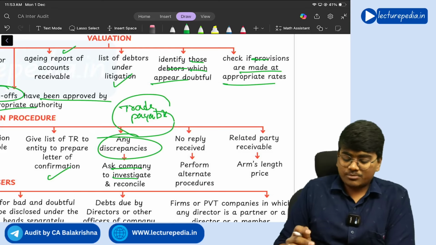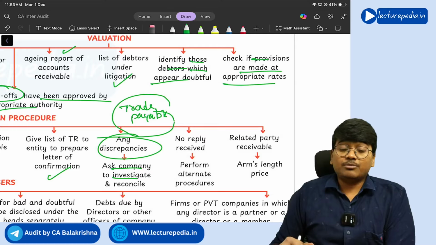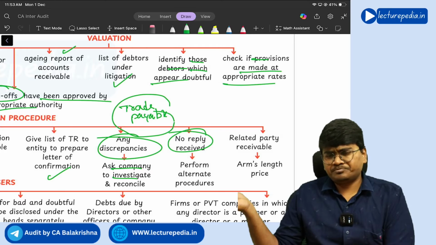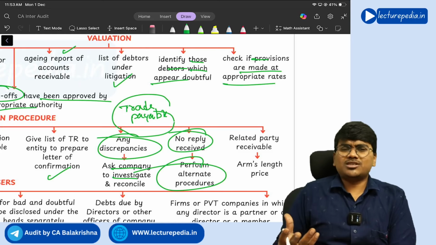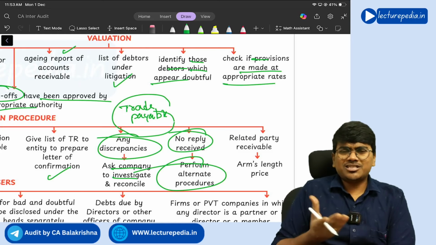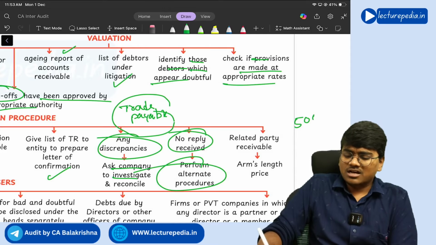If there is any discrepancy between the confirmation and the amount shown in the books of accounts, you need to ask the company to investigate and reconcile the same. If no reply has been received from the customer for this direct confirmation, you need to perform alternate audit procedures to obtain audit evidence. All these points we have discussed in SA 505.